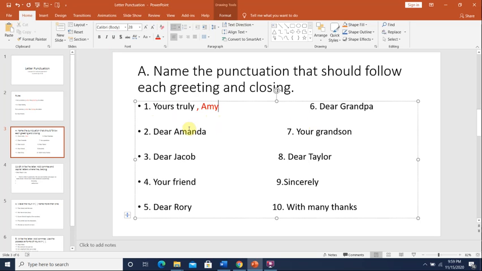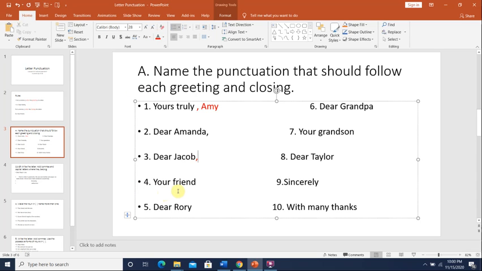Okay? Number 2, Dear Amanda. Dear Amanda, that's a greeting. That's a way I would begin a letter. So after Amanda, I would put a comma. Okay? Number 3, Dear Jacob. We always begin a letter with the word dear and then the name of the person I'm sending it to. So Dear Jacob, I will put a comma after the name, Dear Jacob.